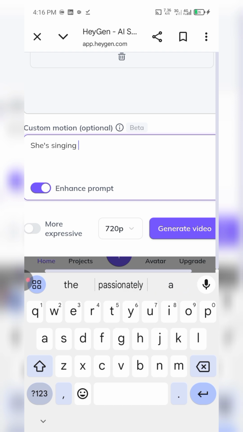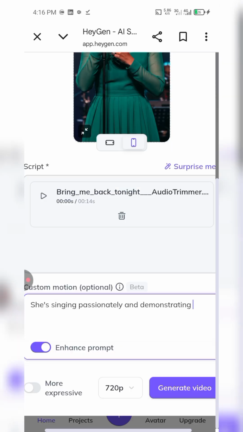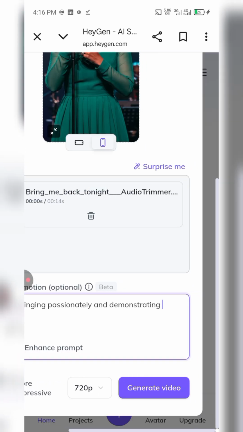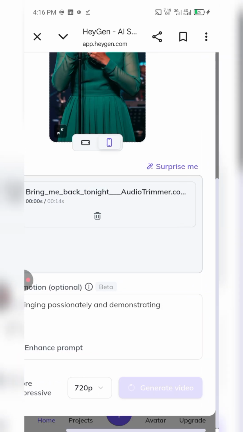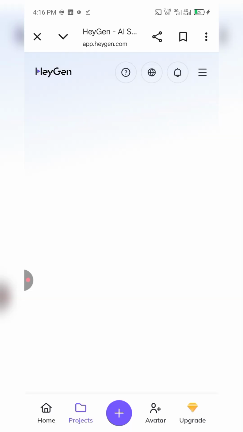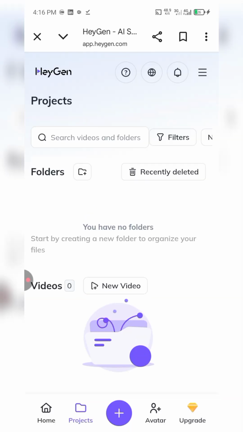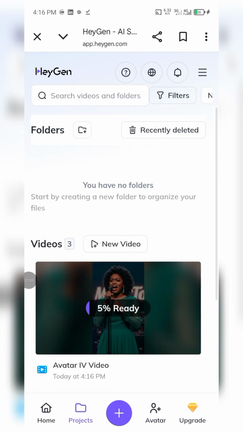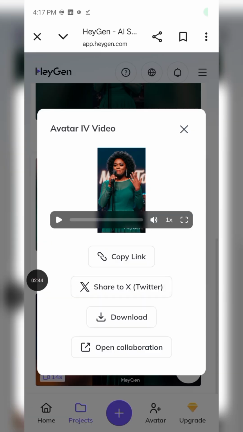All right, so now she's singing here. I'm going to be writing she's singing passionately and demonstrating. So this is it, and then I'm going to tap on generate video. Once you tap on generate video, your video will start generating, start loading. Okay, so it will bring us here. All right, and then let's see. I mean, this is not just lovely. AI is really doing amazing things. Okay, and our video has been generated, so I'll just play it now.